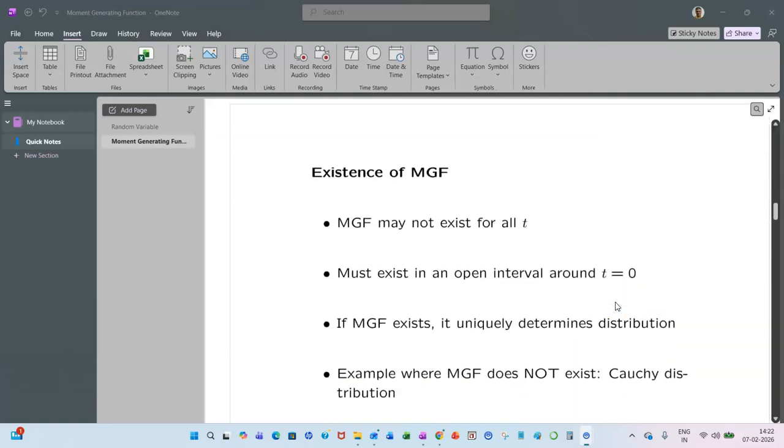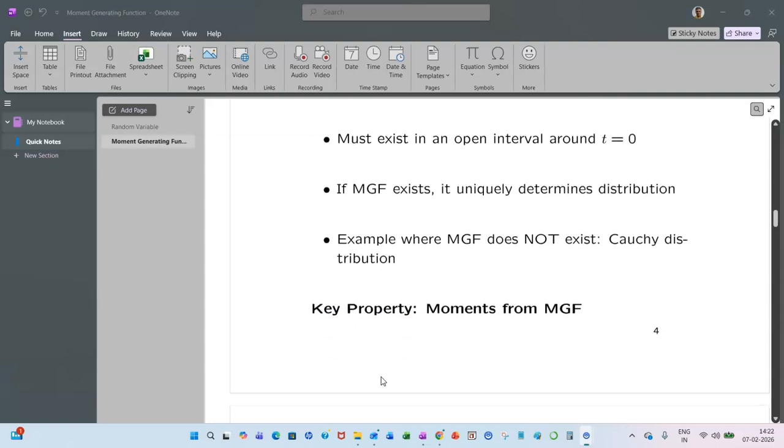MGF may not exist for all t. Sometimes it happens that the MGF doesn't exist. MGF needs to exist in an open interval around t equal to 0. If the MGF exists, it uniquely determines the distribution. An example where the MGF does not exist is the Cauchy distribution. We know the mean and variance of the Cauchy distribution are undefined, unbounded. So the moment generating function of the Cauchy distribution doesn't exist.